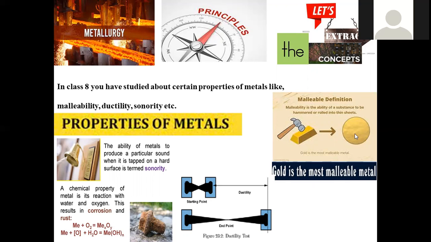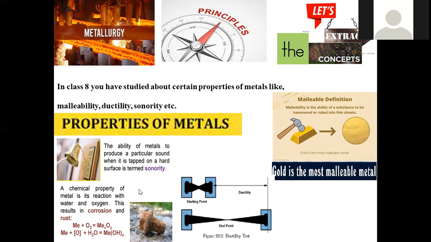Among all the known metals in the periodic table, gold is the most malleable metal. That's the reason why it has ornamental value. By taking a small pinch of material, we can extend it into various forms.